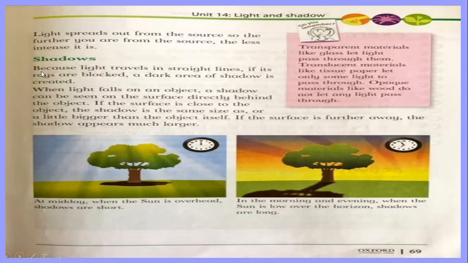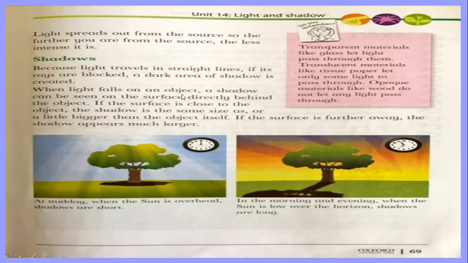Now shadows, how shadows are made. Without light, we cannot see the shadows. Let's see, because light travels in straight lines. Light always travels in a straight line. Remember it. Light travels in straight lines. If its rays are blocked, a dark area of shadow is created. If some opaque material comes in the way of light, then it blocks the light and the shadow is created.